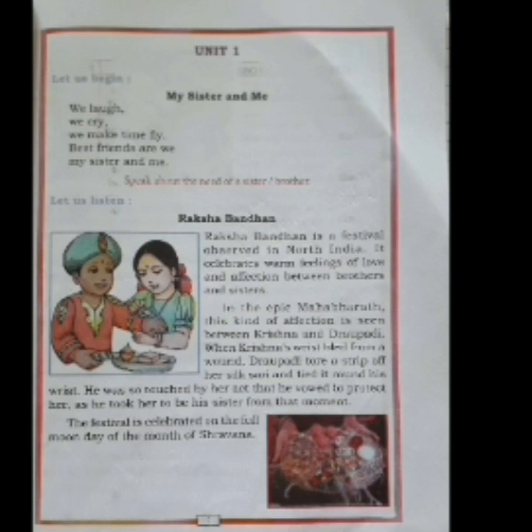He was so touched by her act that he vowed to protect her as he took her to be his sister from that moment. When Draupadi tore her sari and tied it around his wound, he was touched. He was very happy that she had helped him to stop the blood. So he vowed. What do you mean by vowed? Vowed means he took a promise. He took a promise to protect her from that moment as his sister. He took her as a sister and he wanted to protect her.